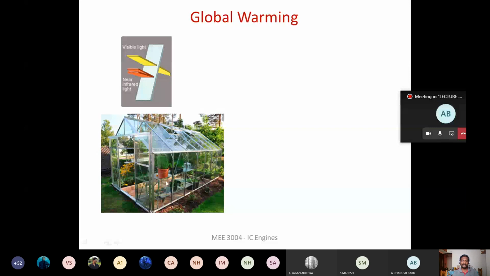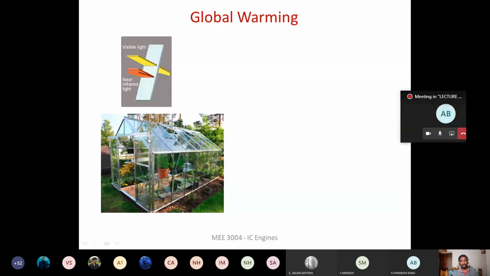So now what will happen when the sunlight falls on this glass? Glass is transparent to visible light, right? So the light will enter and it is going to reach the bottom of the glass house. Once it strikes the bottom of the glass house, this visible light will become infrared, right? The visible light that is entering into the glass, once it reaches the bottom of the glass house, or the greenhouse, this is also called a greenhouse. Once it reaches the bottom, then it becomes infrared.